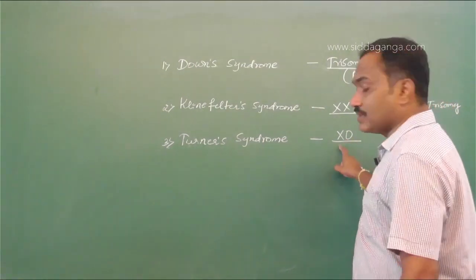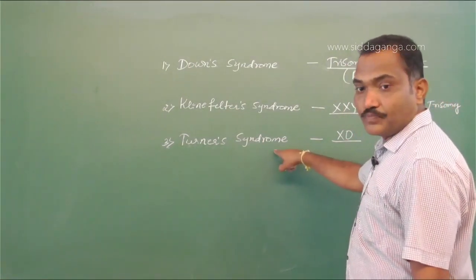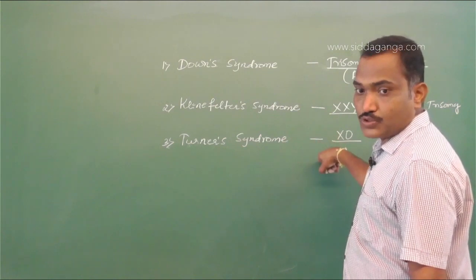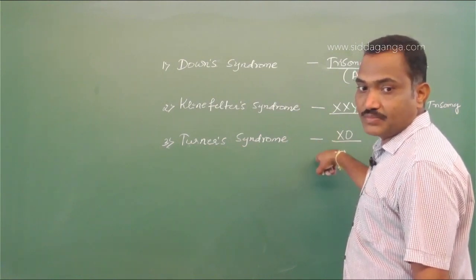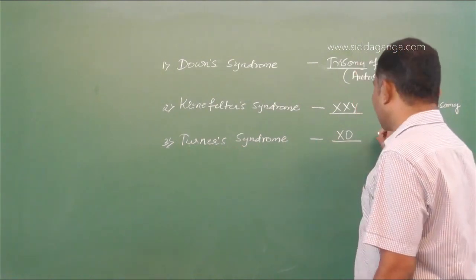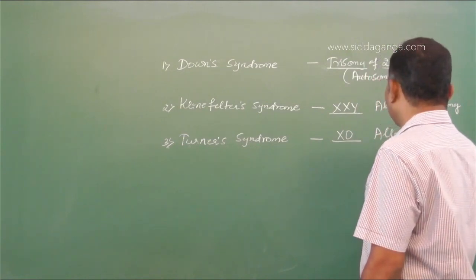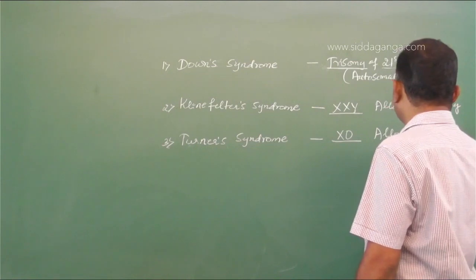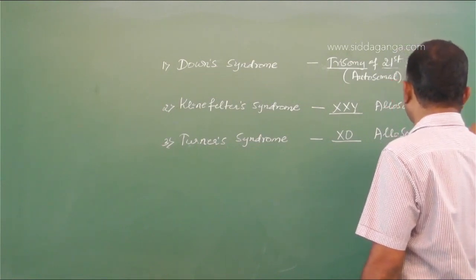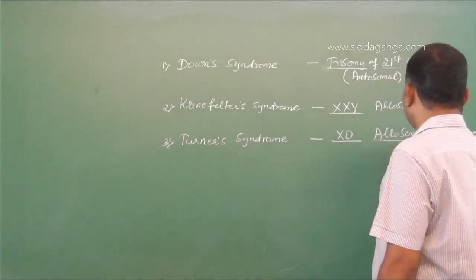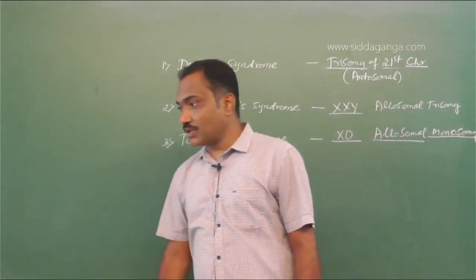That's said to be Turner syndrome. As the chromosome is lost here, this can be referred to as monosomy. This is the sex chromosome, hence there is a loss of sex chromosome, that is allosomal. So one chromosome is lost, hence it is monosomy, referred to as allosomal monosomy.